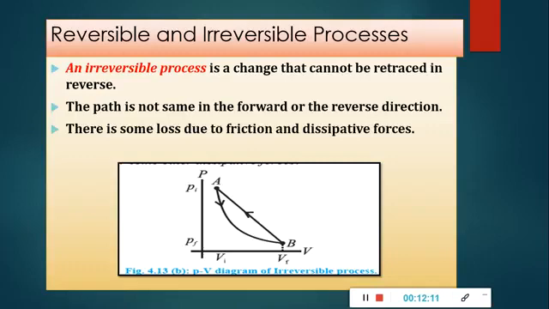Third point, in a reversible process we can write that reversible changes are very slow and there is no loss of any energy in the process. Reversible process कैसा है? Slow है, there is no loss. Whereas in an irreversible process there is a permanent loss of energy from the system due to friction or some other dissipative force. So the system comes back to its initial state after it is taken along the reverse path